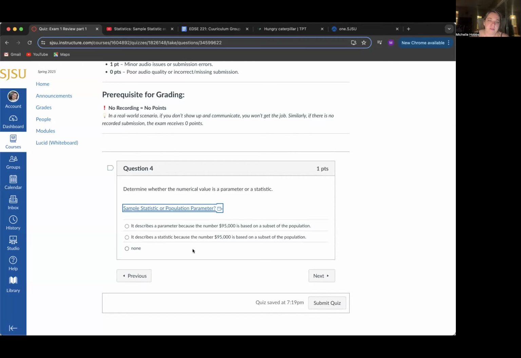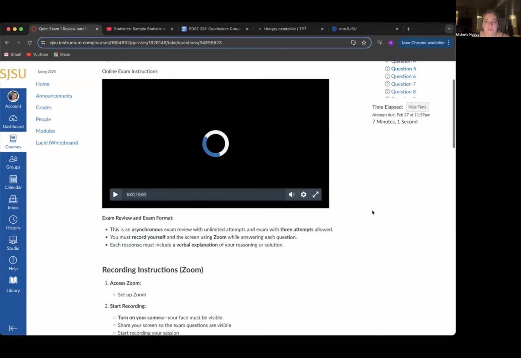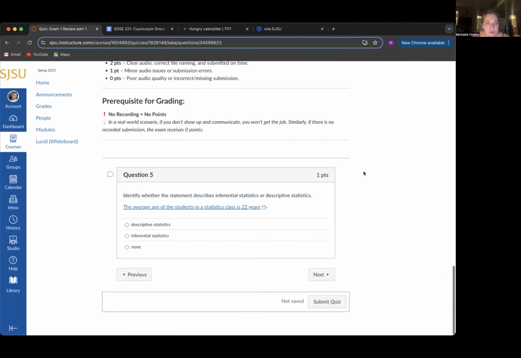I'm just confused because of the numbers, but I did write down some notes because I took this already. But yes, so it's still going to be number 2 here. It describes a statistic. Okay. On to the next one.